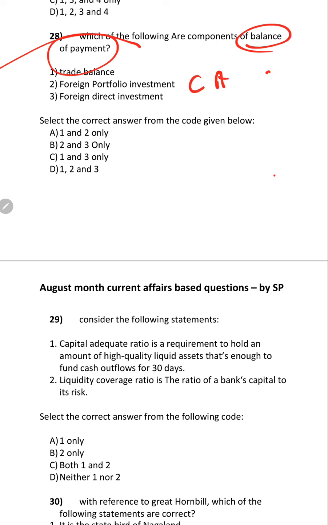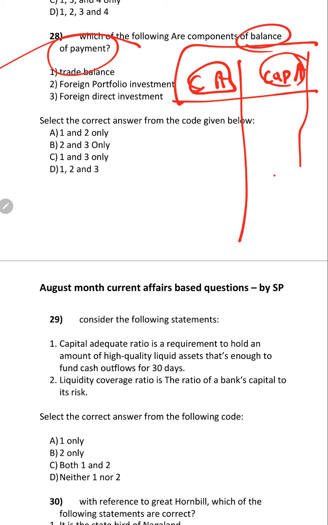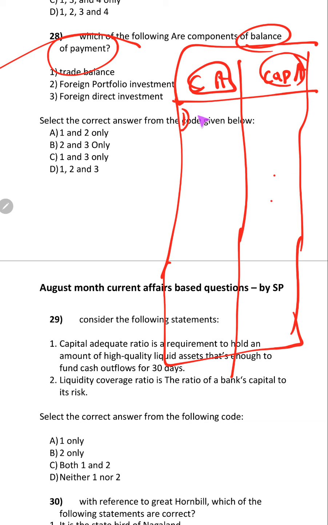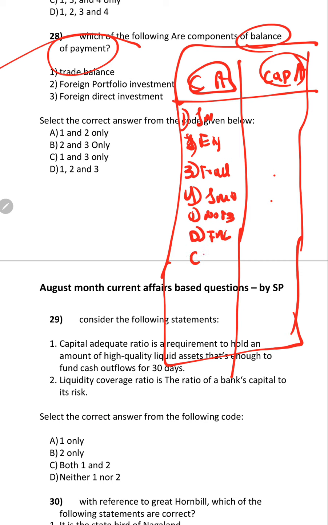There is current account and capital account. Okay, under current account what will come, under capital account what will come? Imports, exports, trade balance. Trade balance means import minus export or export minus import. Invisibles. In invisibles there are many things, that is non-factor cost, services, income, private transfers will come. These are the things you should remember.